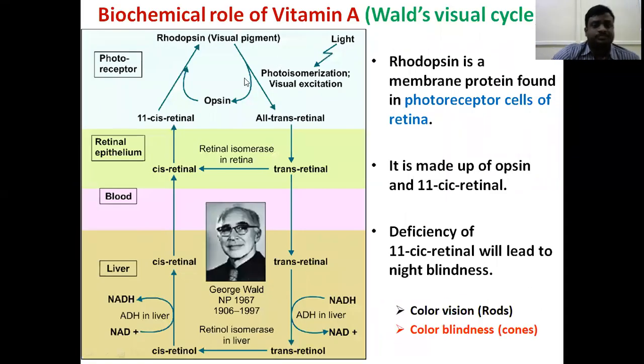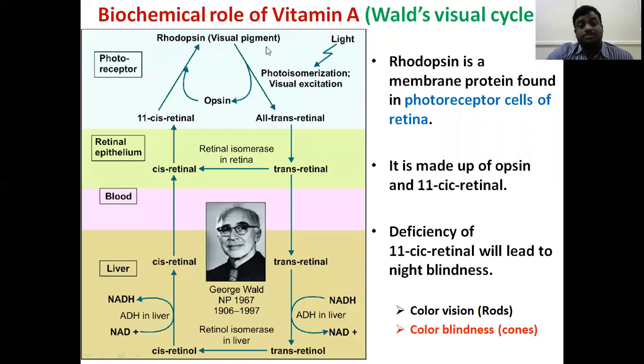Rhodopsin is the main molecule that mainly depends on vision. It is also called visual pigment. In case of any damage to the photoreceptor cells, the rhodopsin concentration is reduced.